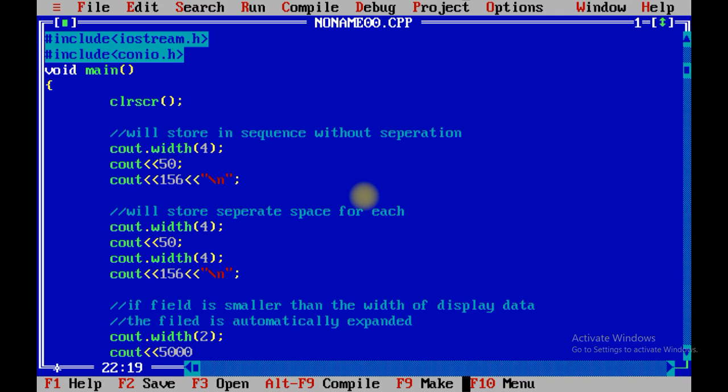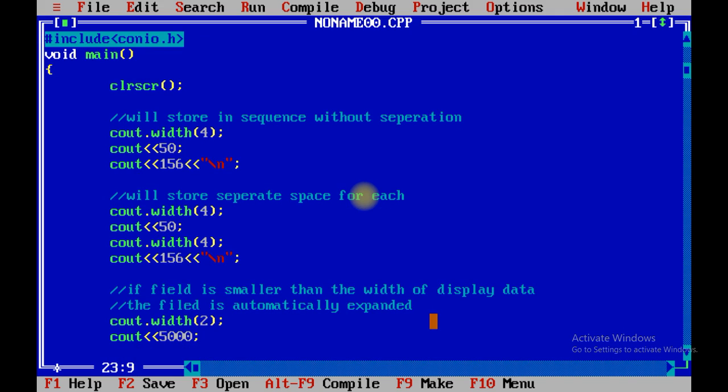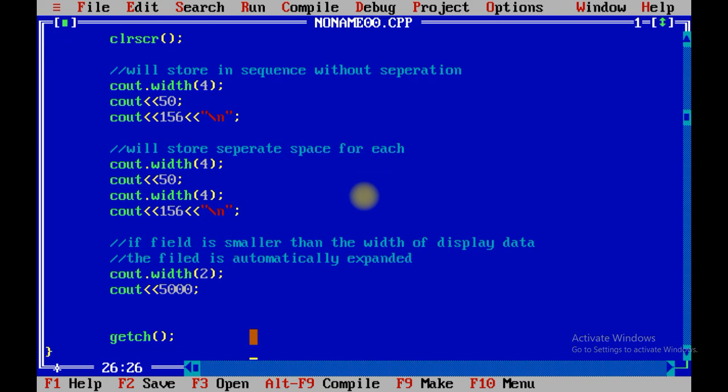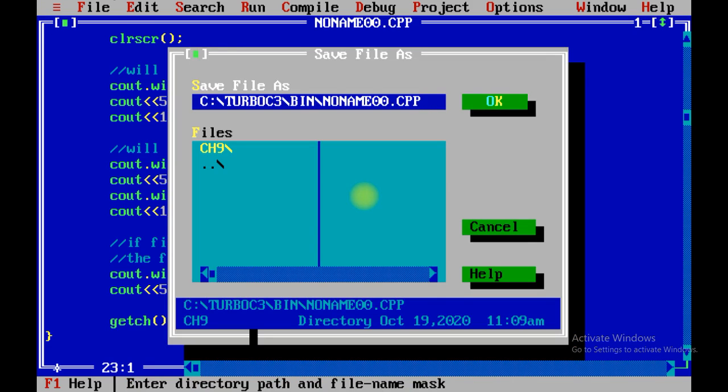Now I am going to print 5000. Over here you can see that the 5000 number contains 4 digits, so the width should be 4, but I have declared the width of my output statement as 2, while the number contains 4 digits. In that case it will automatically expand the field based on the data. Let me save the program. This is the example of formatted I/O operations and this is program number 1.